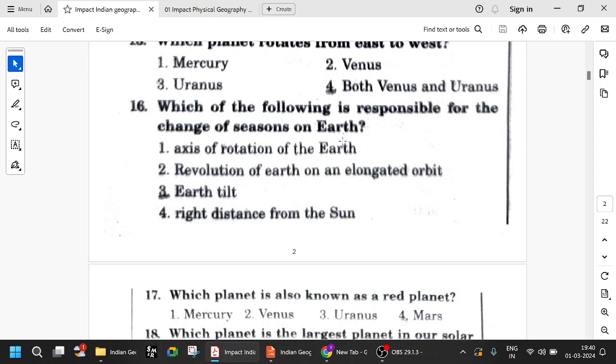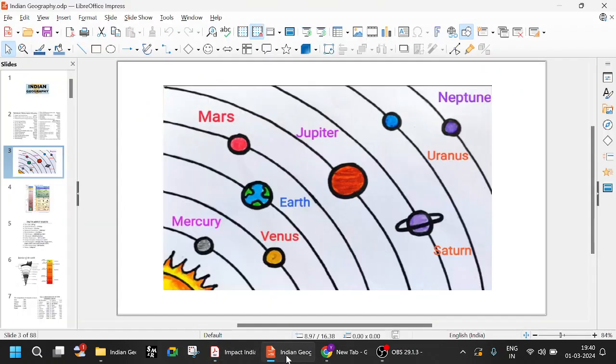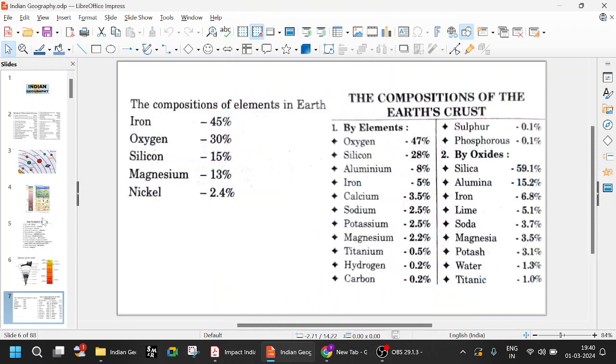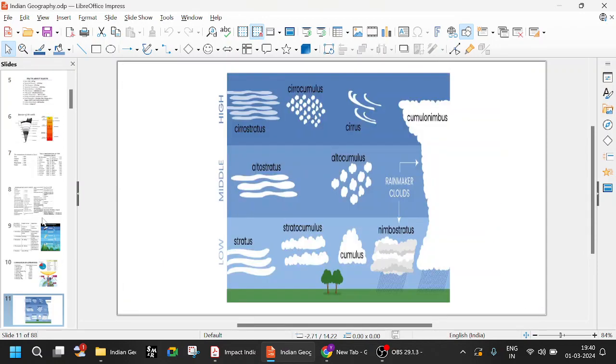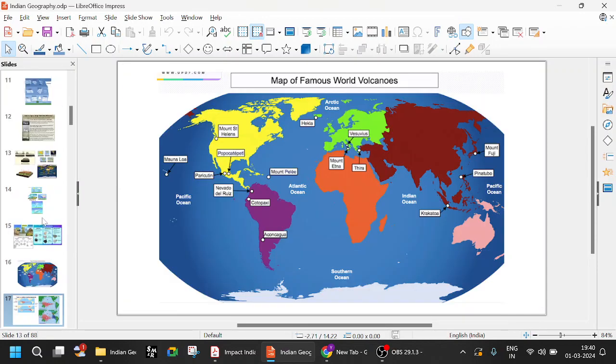So, which of the following is responsible for the change of seasons on Earth? Again, most people will tend to keep the fourth option, right distance from the sun. They will think if it is very far from the sun, it is winter, and if it is close to the sun, it is summer.